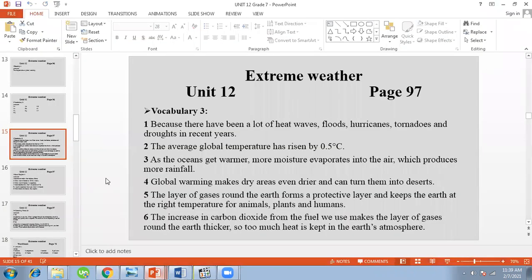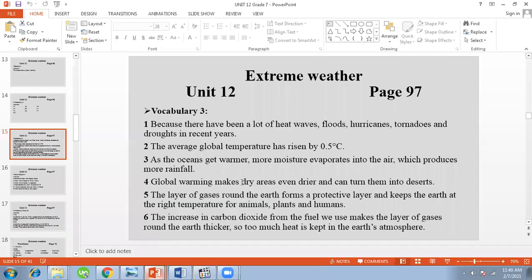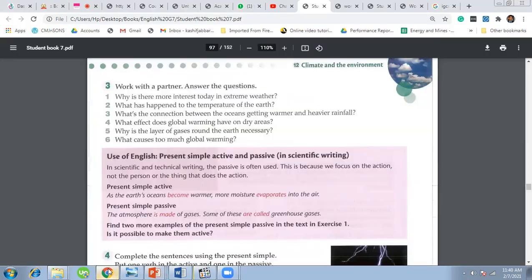To answer the first question: because there have been a lot of heat waves, floods, hurricanes, tornadoes, and droughts in recent years. That's why we can see the extreme weather, and there's a lot of interest in today's world about extreme weather. All right. Second question, what has happened to the temperature of the Earth? The average global temperature has risen by 0.5 centigrade each year. So it's the result of global warming.